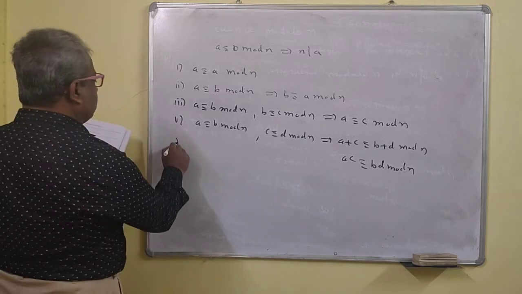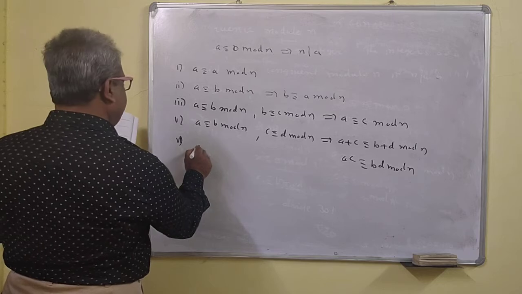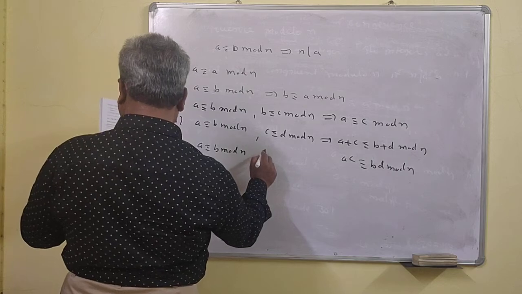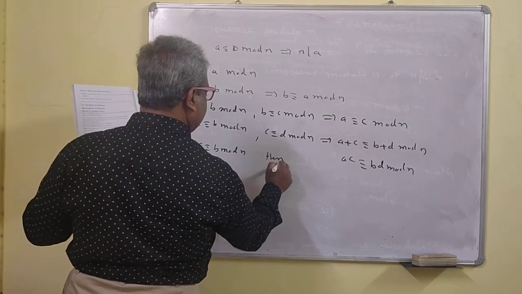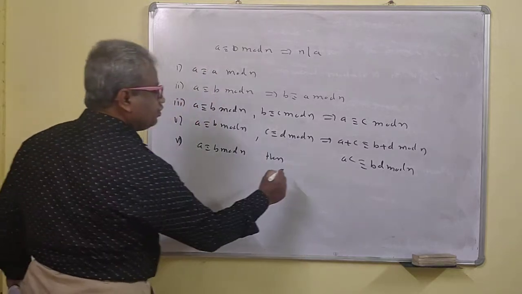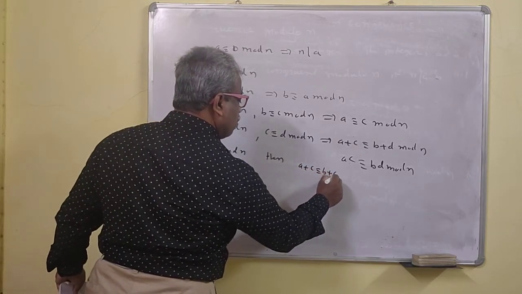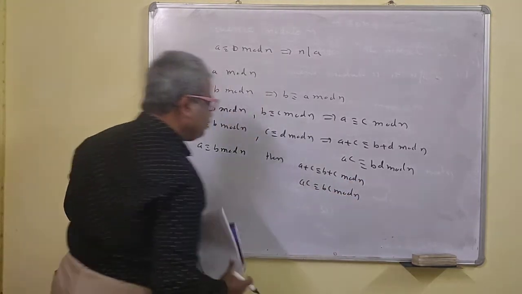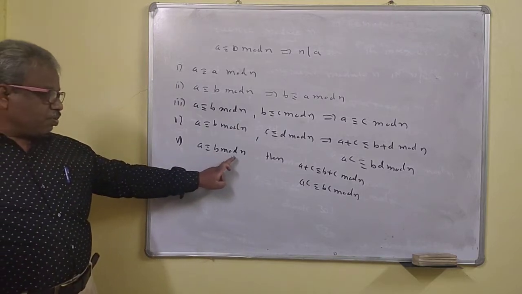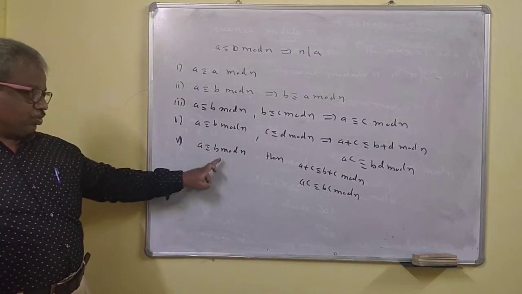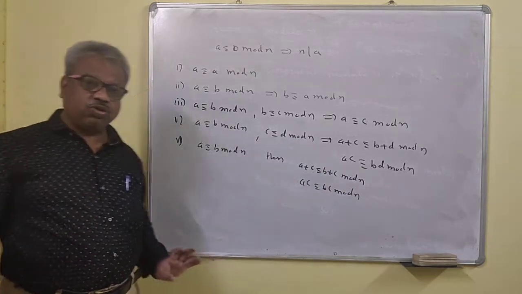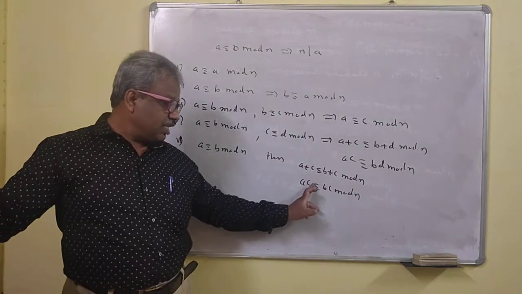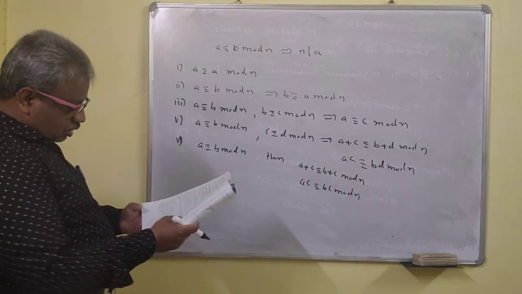So the next one. If A is congruent to B modulo N, then A plus C is congruent to B plus C modulo N, and AC is congruent to BC modulo N. That means if A is congruent to B modulo N, you can add the same number on both sides, and that is also modulo N. You can multiply the same number to both A and B. This also holds here.